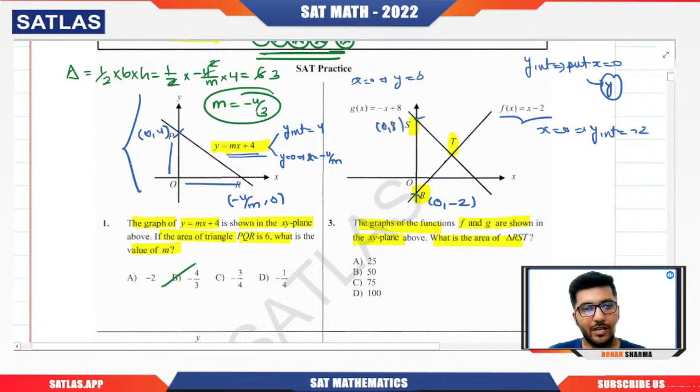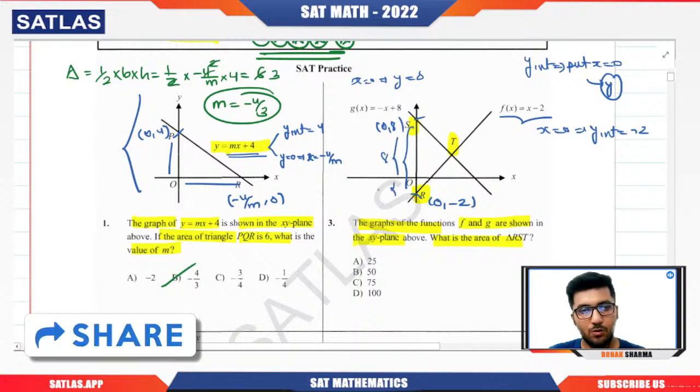Now I need to find the point of intersection. Why? Because we want to calculate the area of the triangle. Now we know this length, right? What will be this length? This length is 8 above the x-axis. This length is 2. So what will be the total length? That is 10. I hope you are getting the idea.